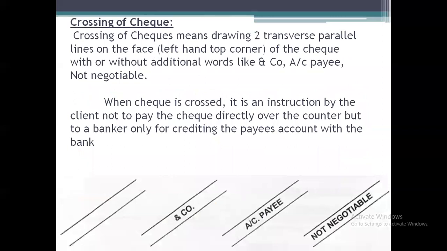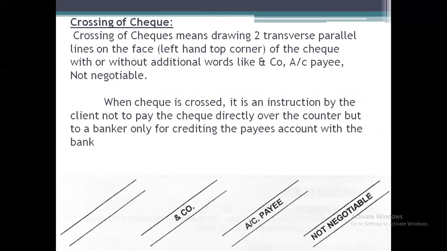Next, we have the crossing of checks. We already know that crossing of a check is nothing but drawing parallel lines on the face of the check. That is, drawing two transverse parallel lines on the top of the left hand side of the check, with or without the words and company, account payee, not negotiable.